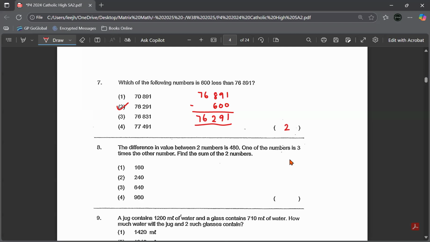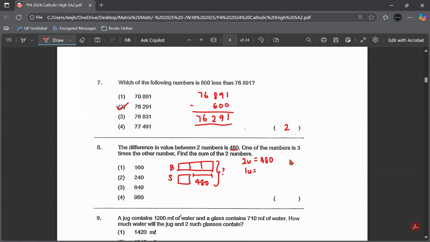Question 8. The difference in value between two numbers is 480. One of the numbers is 3 times the other number. So we've got two numbers, okay? One number is bigger, one number is smaller. You know that one of the numbers is 3 times, that means this big number will be 3 units. The small number is just 1 unit. And you know that the difference is 480. So this is 480. I want to find the sum, meaning the entire thing. So you can tell how many units is 480. It's 2 units.